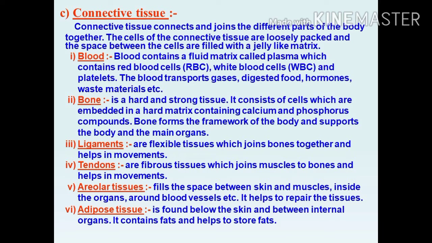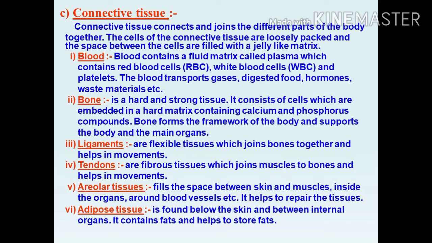The next one is bone. Bone is a hard and strong tissue, made up of osteoblast cells. It consists of cells which are embedded in a hard matrix. What is matrix? A jelly-like substance like cytoplasm, containing calcium and phosphorus.